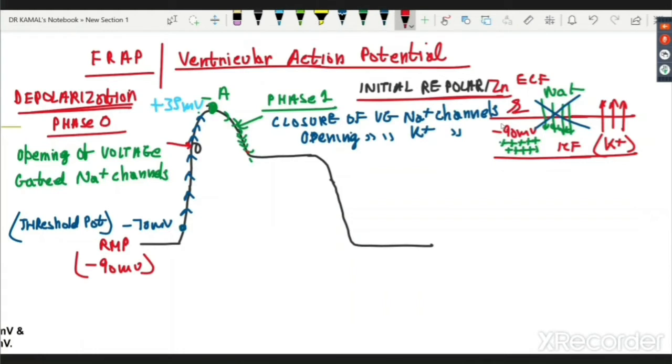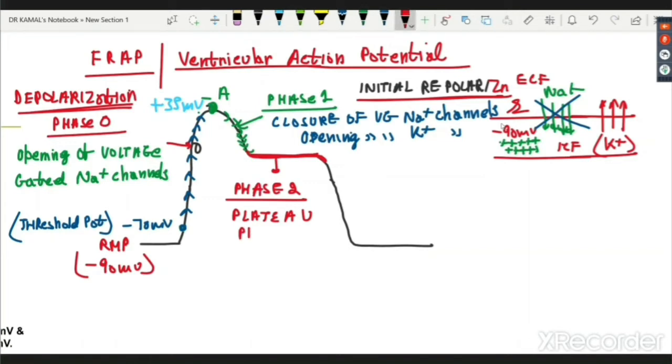But now we come to the favorite phase of the examiner for all the exams, this straight line. They love to ask this. This is known as phase 2 or plateau phase. We all understand plateau, straight line, plateau phase. Why is this value not dropping? Because you should be asking me, sir, potassium is going out, so the value should have been like this, but the value is not dropping. We are seeing a phase 2, which is a plateau phase.